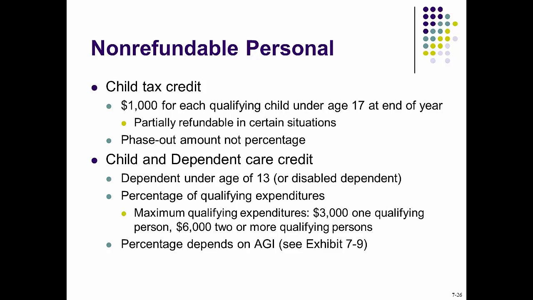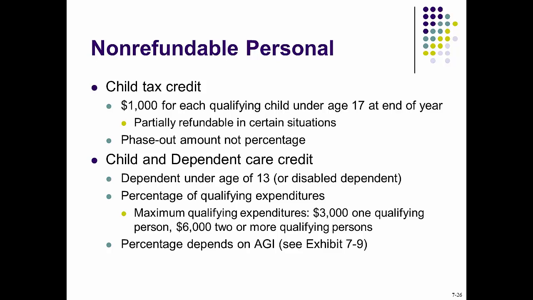Number one, child tax credit. This one is partially refundable. The taxpayer may claim a $1,000 credit for each qualifying child. The credit is subject to phase out based on the taxpayer's AGI. For this one, you may want to see Exhibit 7-A on page 7-26 for the phase out threshold, and example 7-20 on page 7-27 for an exercise.